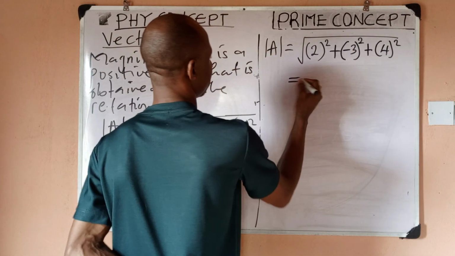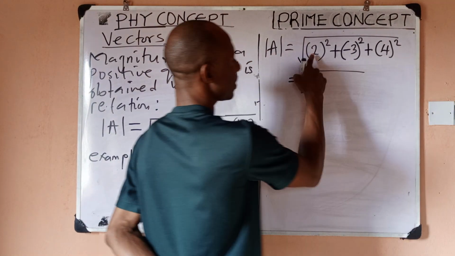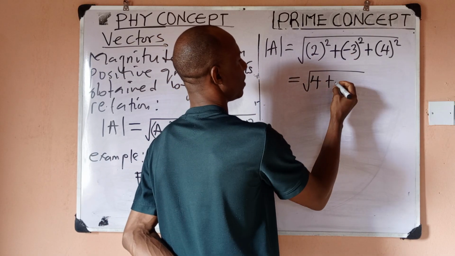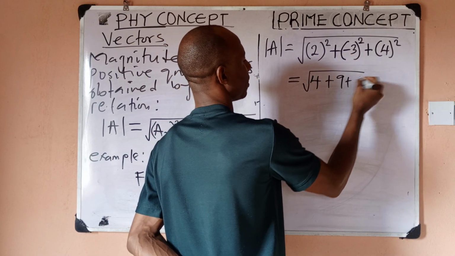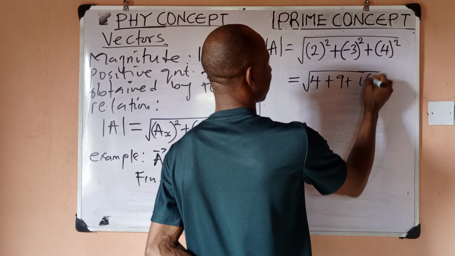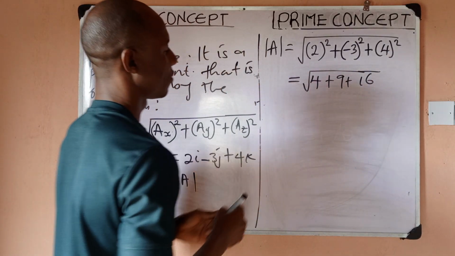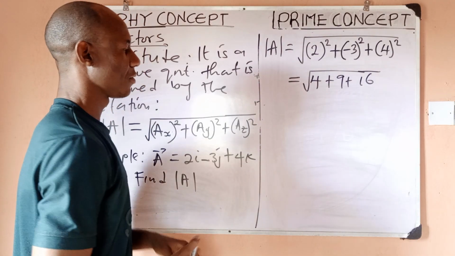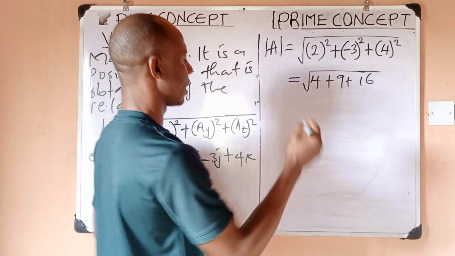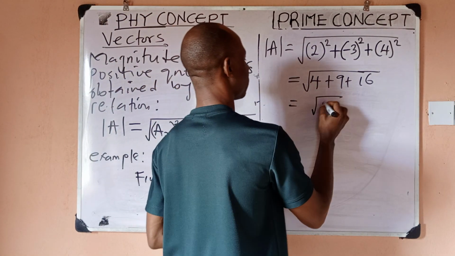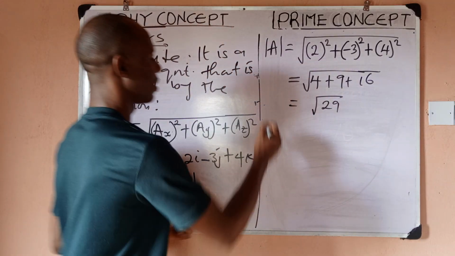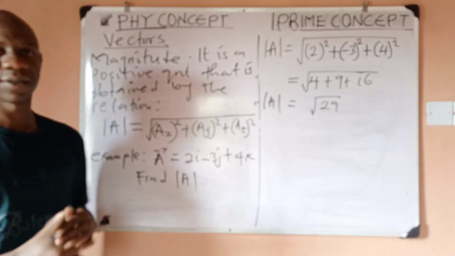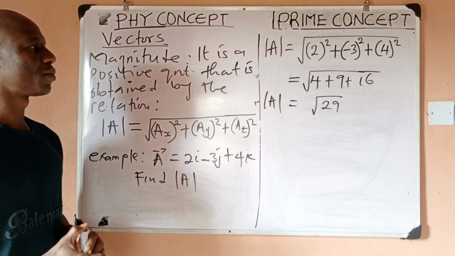So what do we have in this case? 2 squared is 4 plus negative 3 squared is 9 plus this, which is 16. So I have 4 plus 9 is 13 plus 16 is 29. So I have the square root of 29. So this is my answer. This is the magnitude of this vector. You can see it's very simple to find.